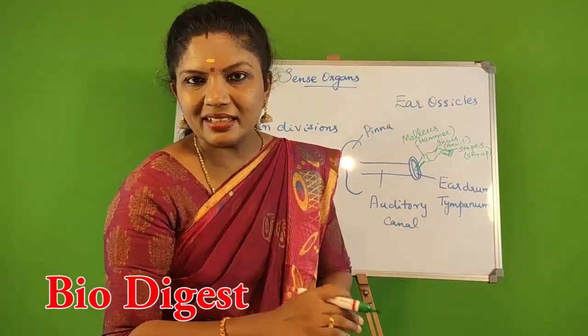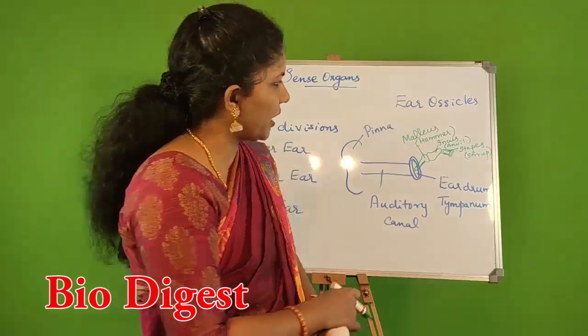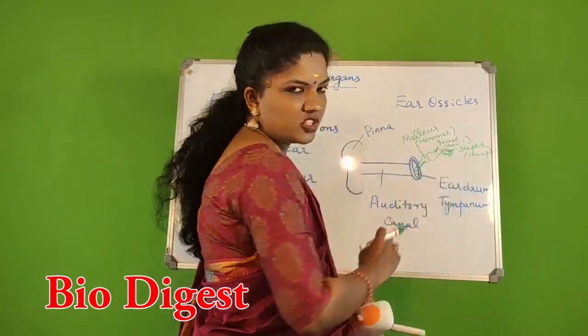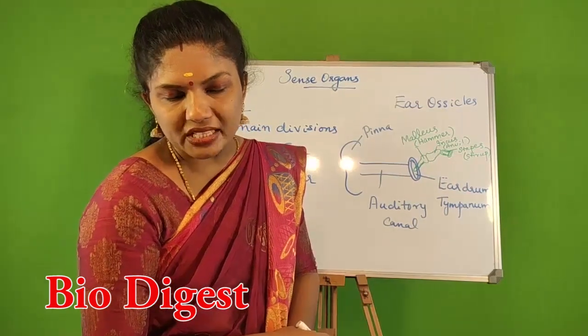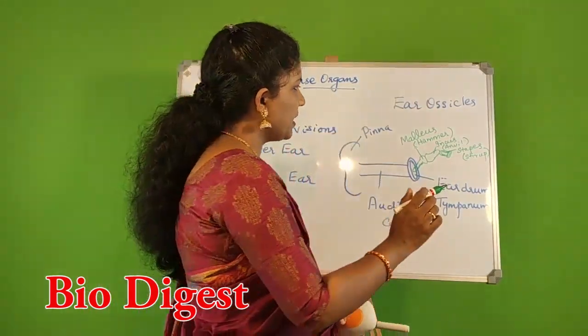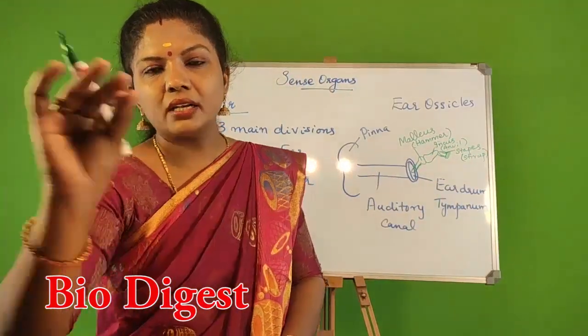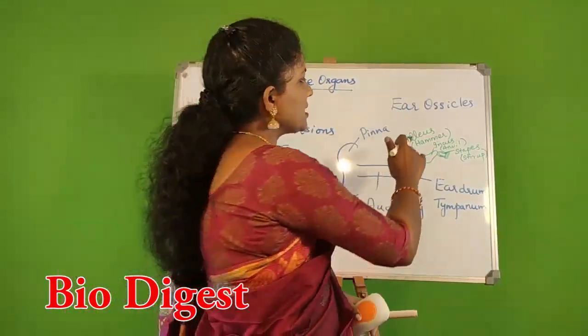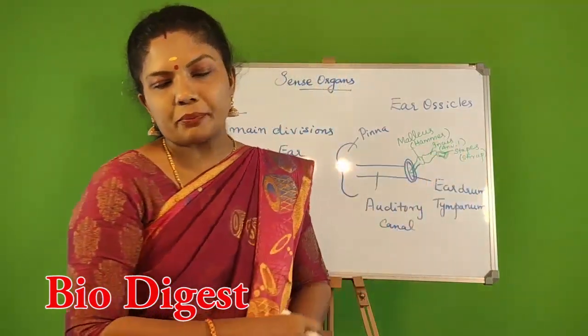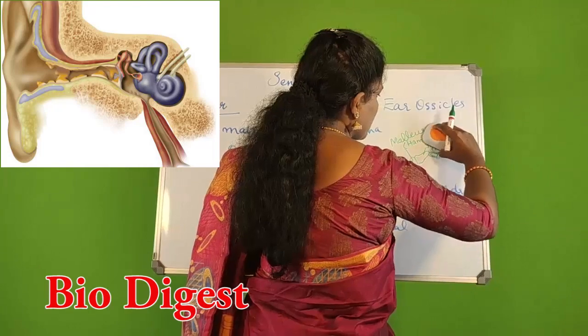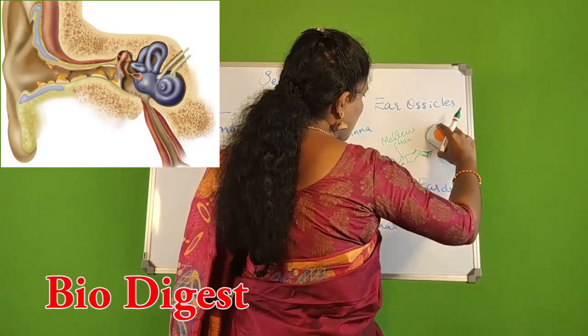Don't mix and write the name of the ear ossicles. Okay, I mean malleus, then don't write anvil and stirrup. You will lose marks for the board exams. So you have to simply write malleus, incus, stapes, that is one correct order. Otherwise, hammer, anvil, stirrup. Now I am rubbing all these labelings. I hope you understood now.